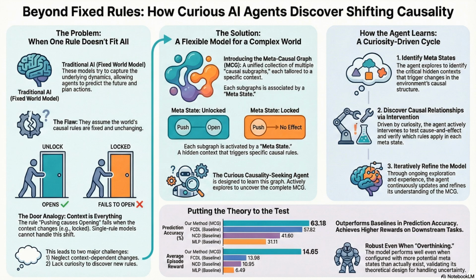Like the physics inside a black hole or some other dimension we can't interact with. Exactly. We might just be pushing on a locked door, building our entire theory of the universe on locked physics, totally unaware that if we just had the key, the laws of nature might look completely different. That's a humbling thought. We could just be living in one subgraph of a much, much bigger reality.